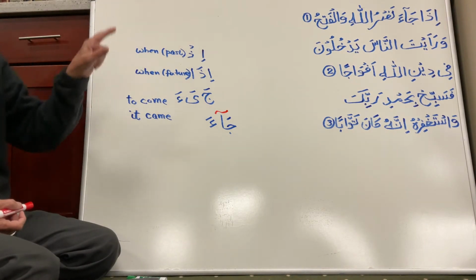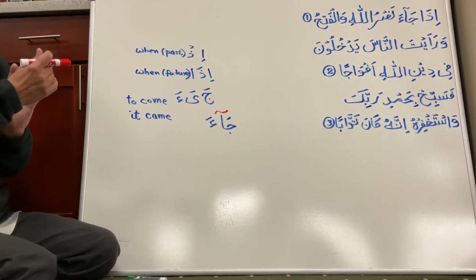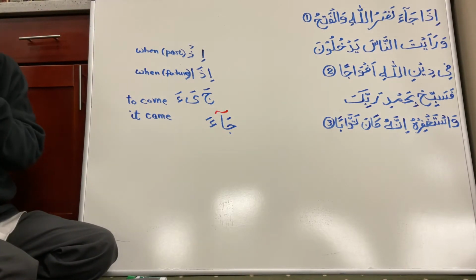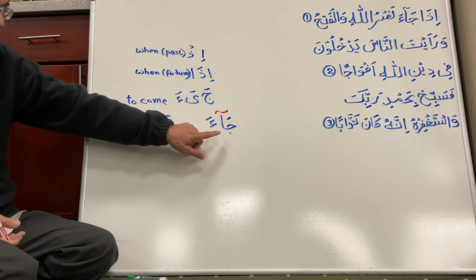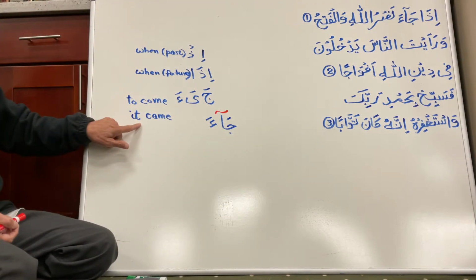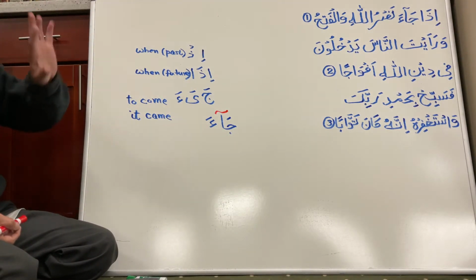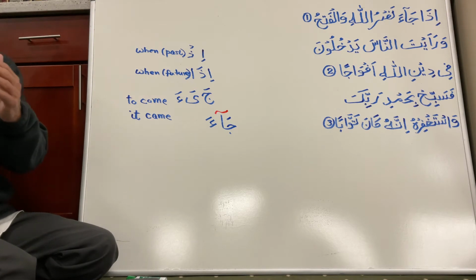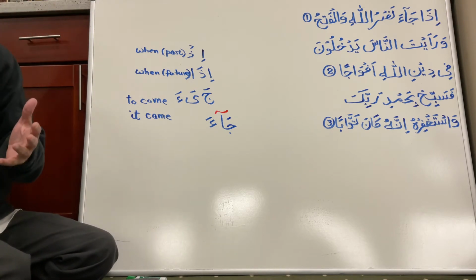But when we make the sentence in English, the meaning will be when comes. This idha will pull this into the present or future tense, okay? And we will see how it does. So idha jaa, when comes, or whenever will come, okay?